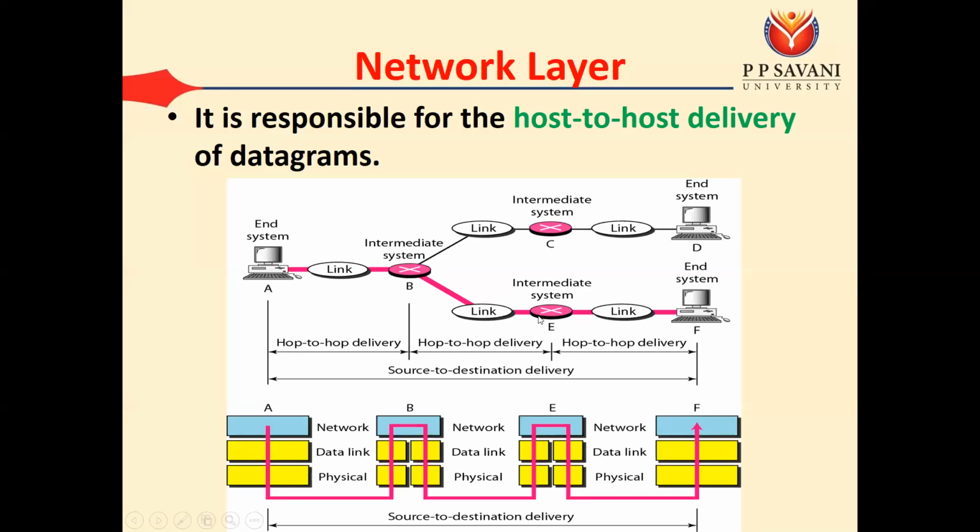And for that, we require the data link layer. And E to F is also a hop to hop delivery, and for that we require the data link layer. But finally, when your data reaches the end devices, for that we require the network layer, and for that we are using the IP address.